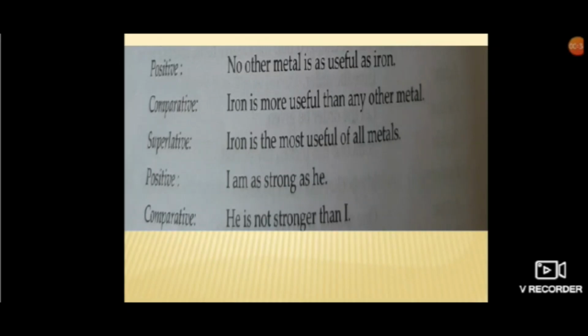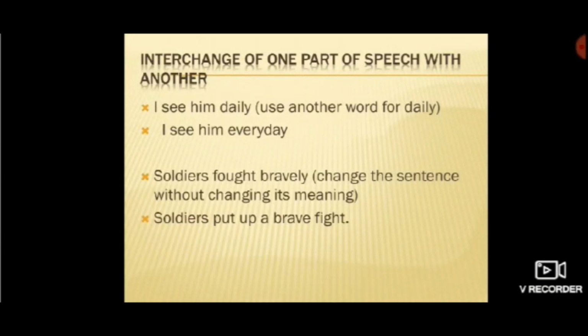Next one, positive. I am as strong as he. Now they can tell you to change it into comparative, or they'll ask you to rewrite using the word stronger. So how will you do it? You will write down, he is not stronger than I. Do not write me, use I. He is not stronger than I. So here we come to the last one, interchange of one part of speech with another.